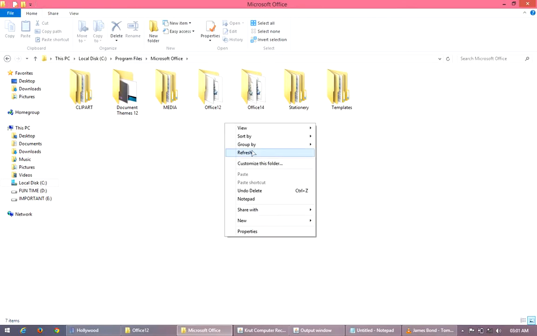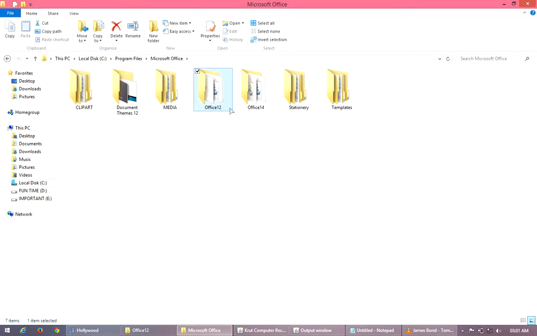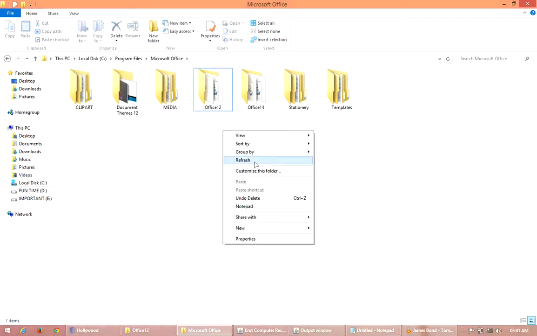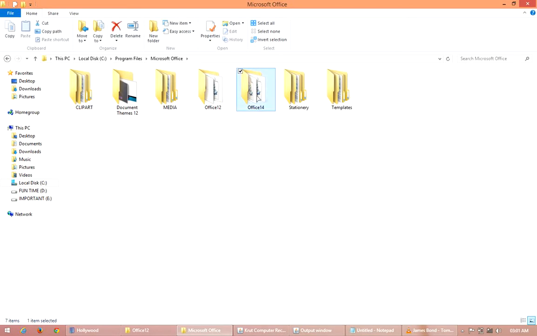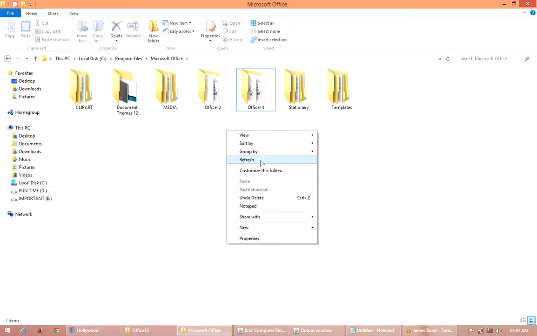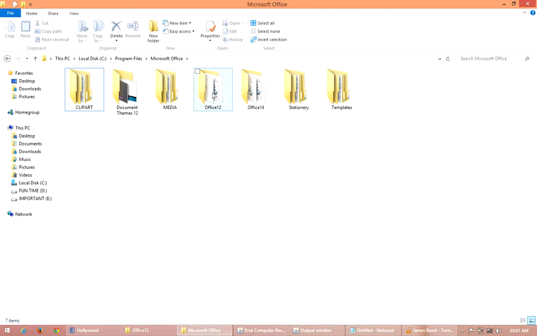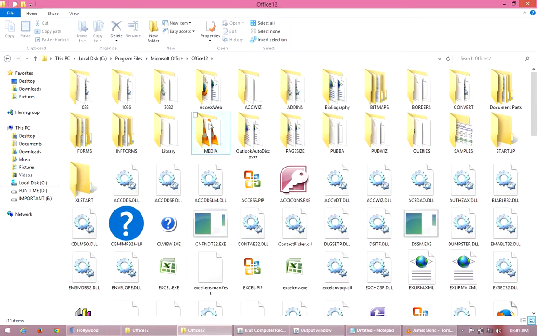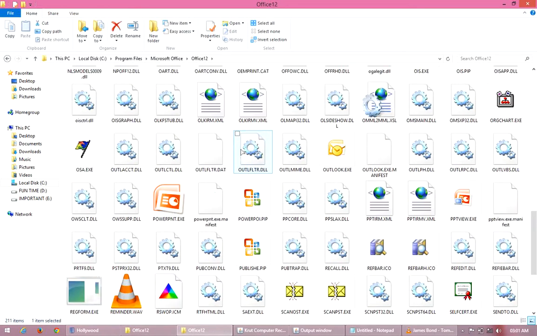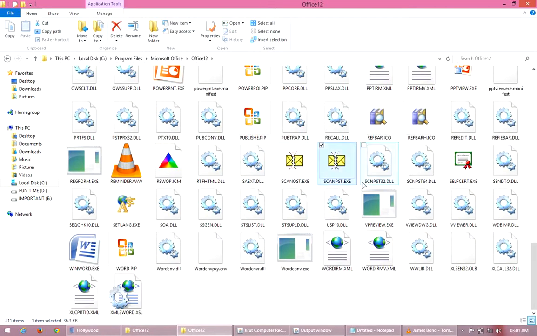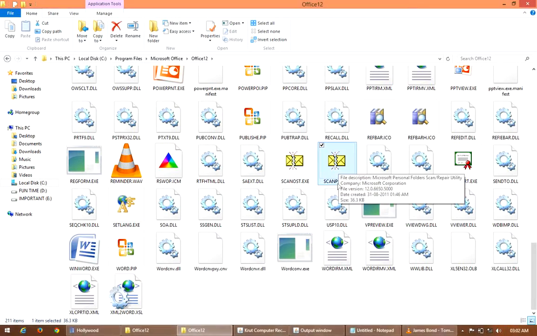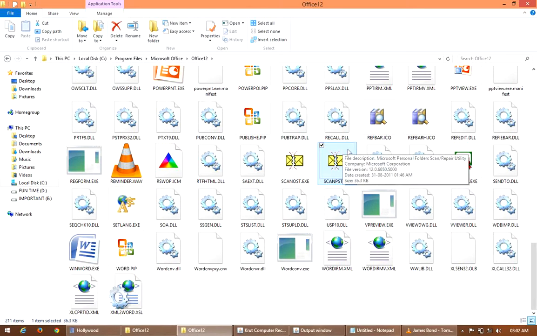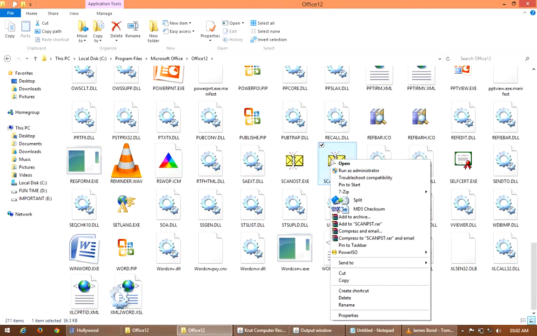If you installed MS Office 2007, you have to open the folder Office 12, or if you installed MS Office 2010, you have to open the folder Office 14. Presently I am using MS Office 2007, so I have to open this folder Office 12. Just open it. Now you can see so many files available. Just select SCANPST.exe. This file is a utility tool which will repair the corrupted PST file. Just open it.